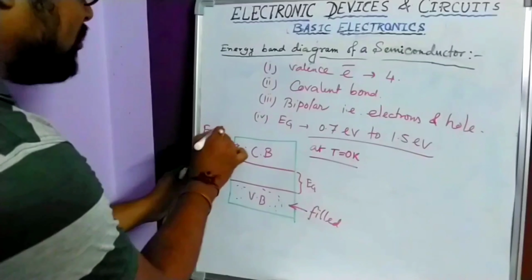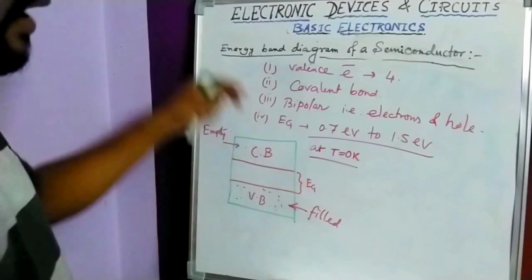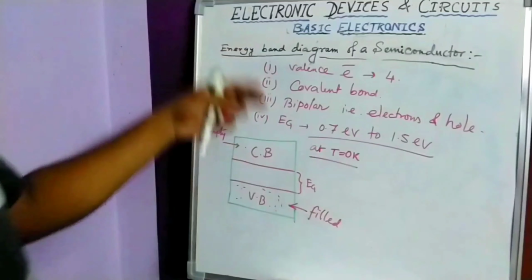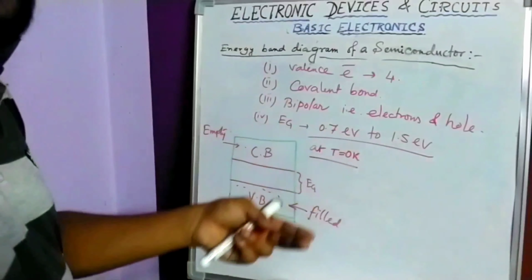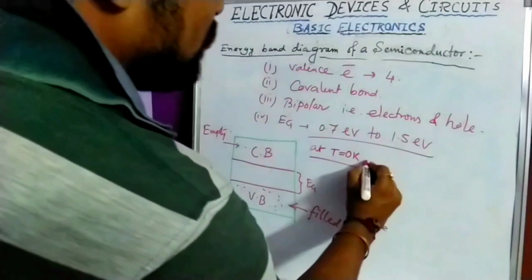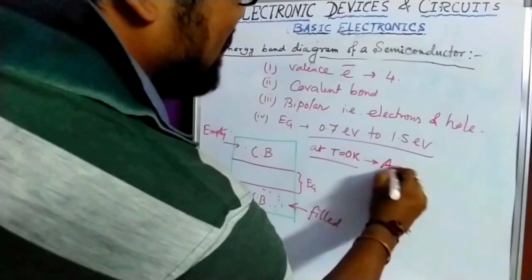As I told you, an electron becomes free whenever it reaches the conduction band. As it is completely empty, free electrons are not available. As free electrons are not available, it is not ready to conduct at T equals 0 Kelvin. That means at T equals 0 Kelvin, any semiconductor behaves like an insulator. So at T equals 0 Kelvin, any semiconductor acts as an insulator.